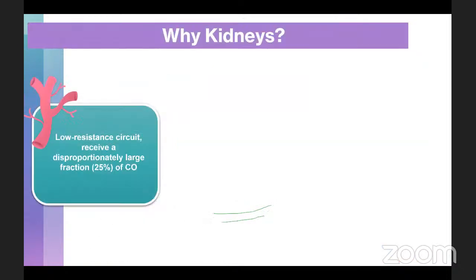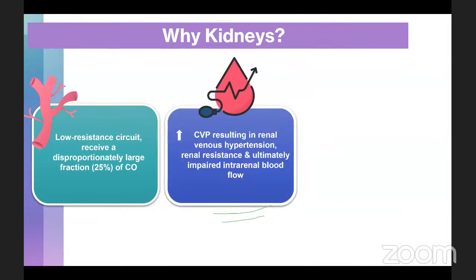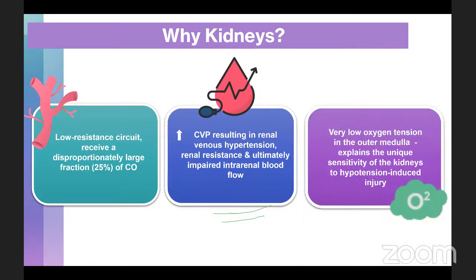Now, why are the kidneys involved? Because kidneys are a low resistance circuit, which receives a disproportionately large amount of cardiac output. Whenever there is an increased central venous pressure, it results in venous hypertension, which increases renal resistance and ultimately impairs intrarenal blood flow. We also know that there is very low oxygen tension in the outer medulla of the kidneys, which predisposes it to hypotension or hypoxia-induced injury.